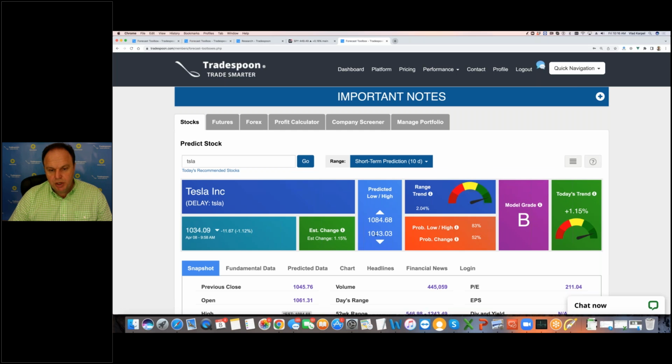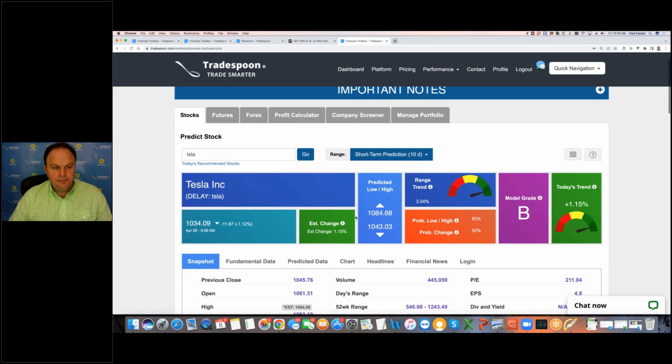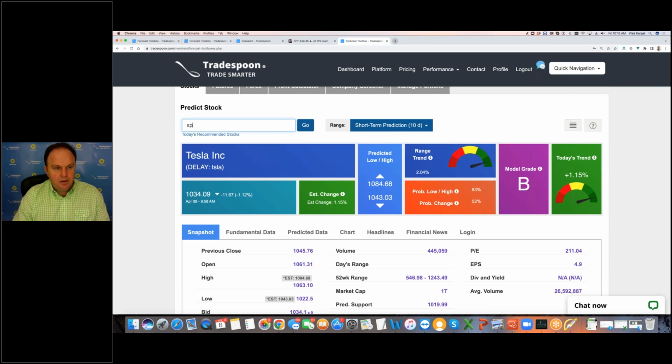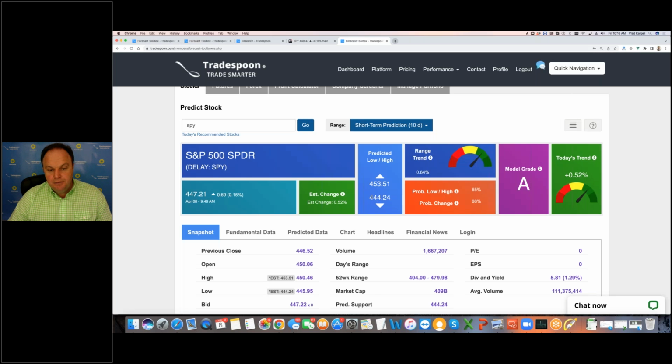So that's the model grade. It shows you the trend, support and resistance level. Ideally for Tesla, well, let's just concentrate on Spiders for now. But ideally for Spiders, if it reaches 444, you probably want to consider going long, right? If by end of the day Spiders reaches 453, we're at 450, there's probably not a lot more room to the upside. You want to go short, but the difference is 2%, right? Between 444 and 454, about 1.5% difference.